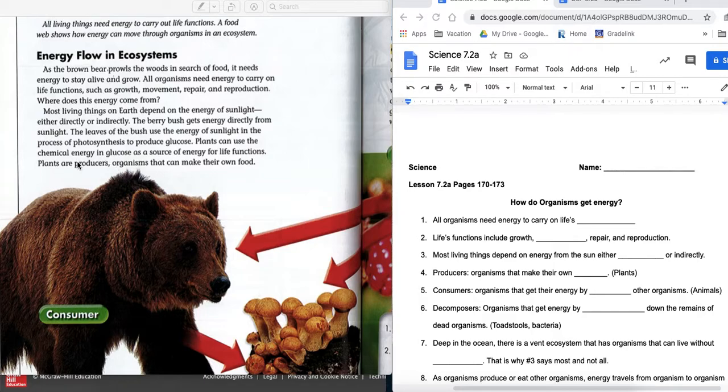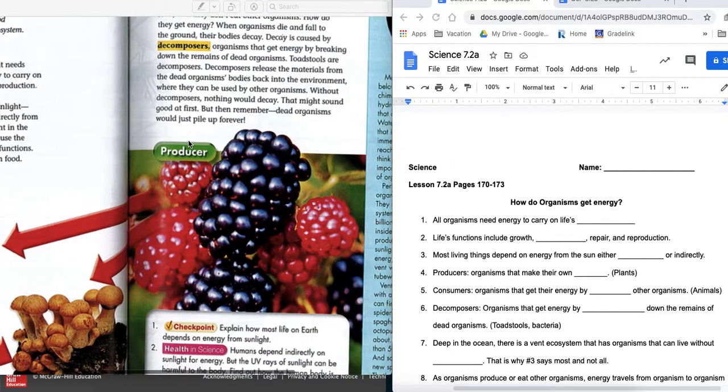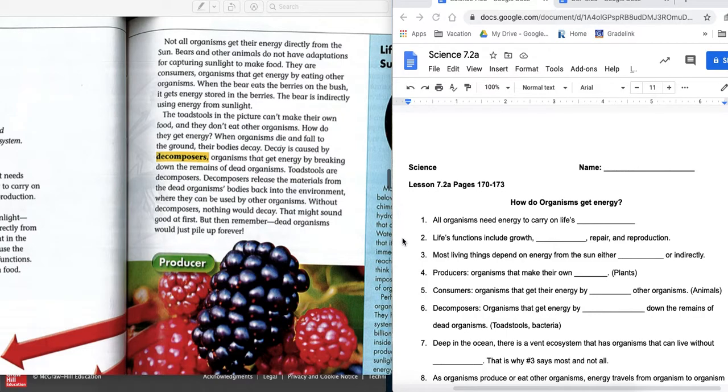Plants are producers. What's a producer? An organism that can make its own food. So you got the word food here, guys. You got the vocabulary word producers, although it's not in yellow because they assume you know that already. You might want to make it yellow in your brain and understand that plants produce their own energy. They can get energy directly from the sun through photosynthesis to the glucose they need. It doesn't transfer to anybody else. The plant takes care of itself. That's different than the next two we're going to talk about.